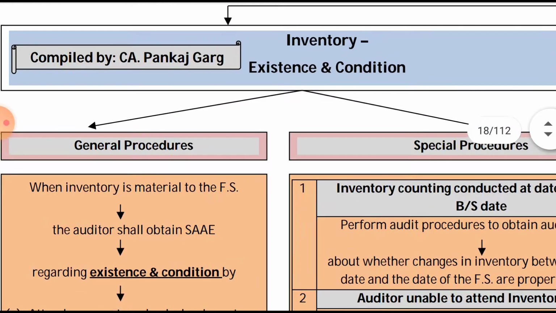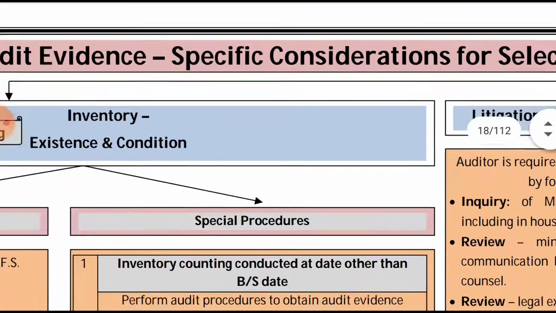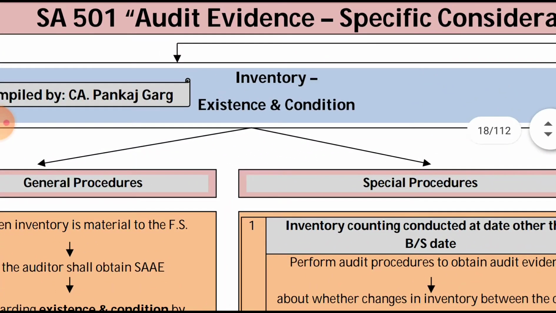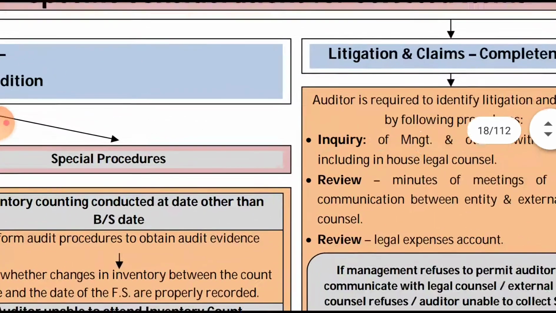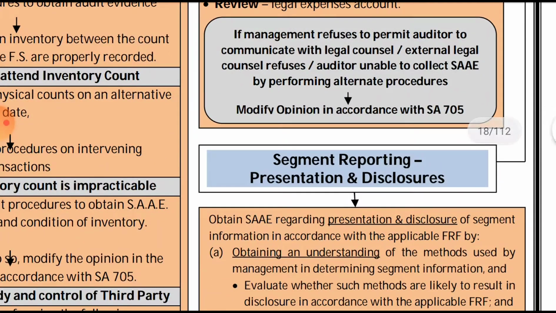In this there are three things mainly. The name itself suggests there is specific consideration for selected items. Selected items are inventory, pending litigations, and segmental reporting. So we have to verify the existence and the condition of the inventory, the completeness of the litigation and the claim, and the presentation and the disclosure of the segmental reporting.